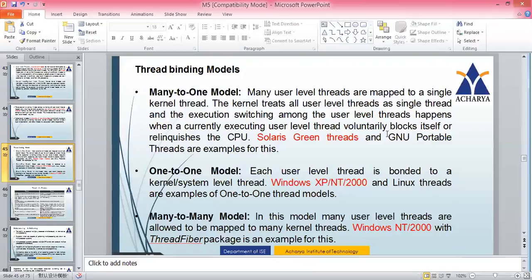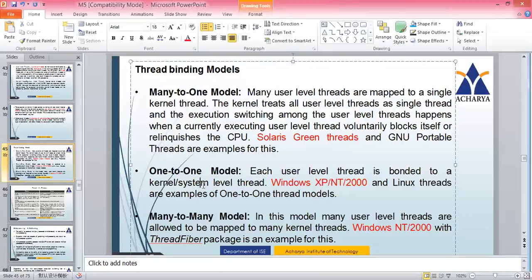So in the case of the many to one model, many user level threads are mapped to a single kernel thread, and this kernel treats all the threads as one. So the context switching happens only if the user level thread voluntarily blocks itself and releases the CPU. Then only it will go to the next thread. The best examples are Solaris green threads and GNU portable threads. Now coming to the one-to-one model, each user level thread is bound to one kernel or system level thread. The best examples for this are Windows XP, Windows 2000 and Linux threads. They are all examples of one-to-one thread models.